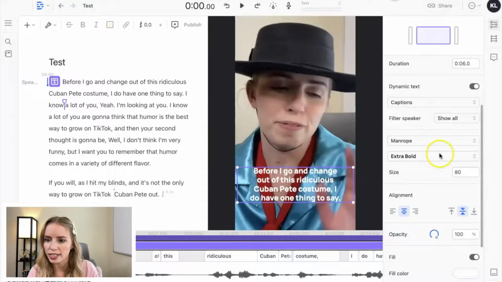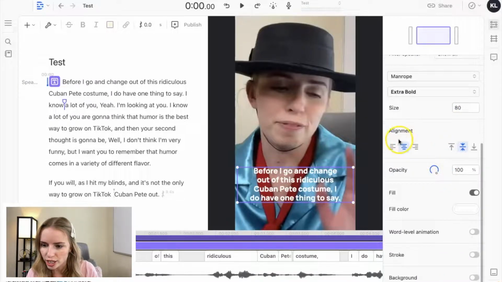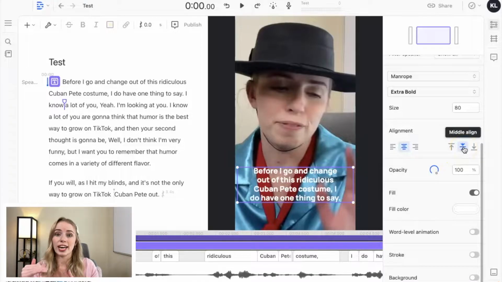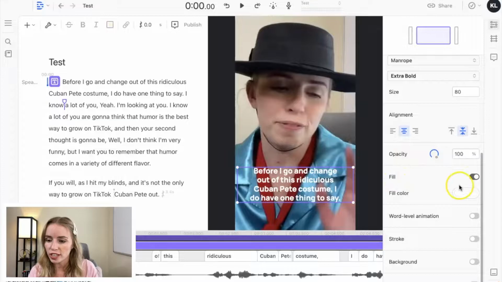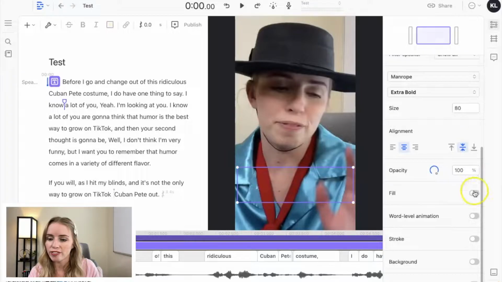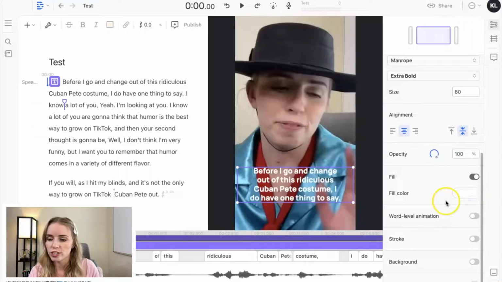Sure, I like that. Now, let's go ahead and check out, you can do the alignment, so I can do left, center, right, and then I can also see where it's aligned in the screen. I can do opacity, and then I can do fill and fill color. So this is going to be the text color. So I'm actually going to keep it at white. If I toggle that off, it's just going to take the color out so you won't be able to see the text. So make sure that's toggled on.